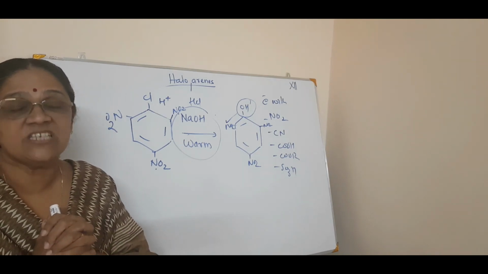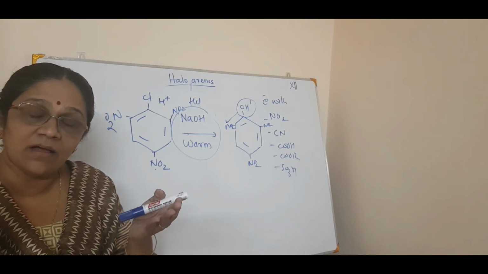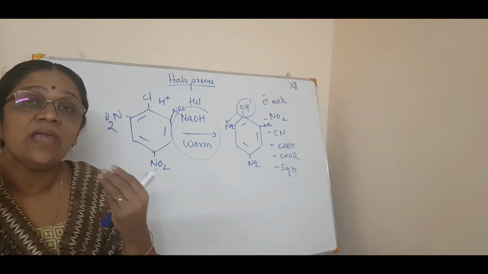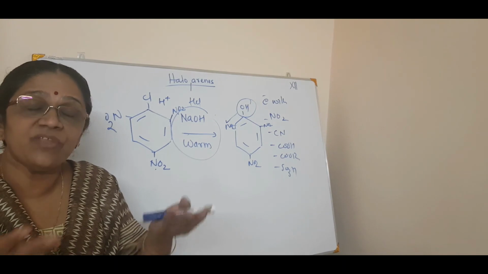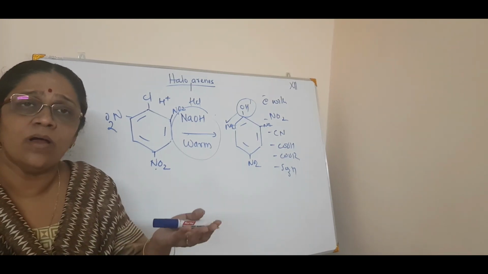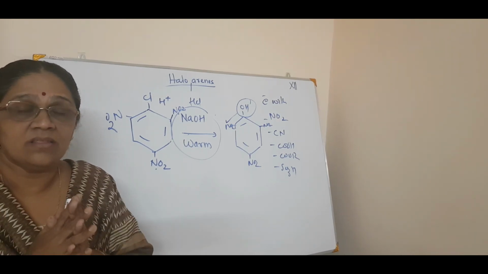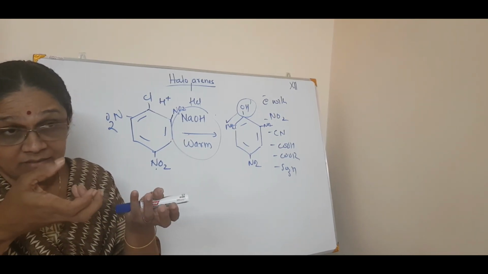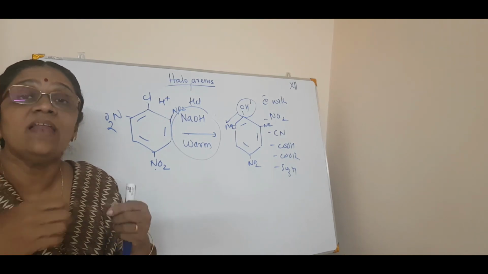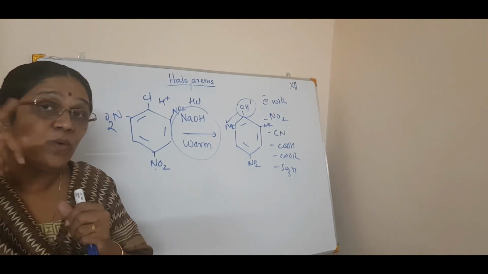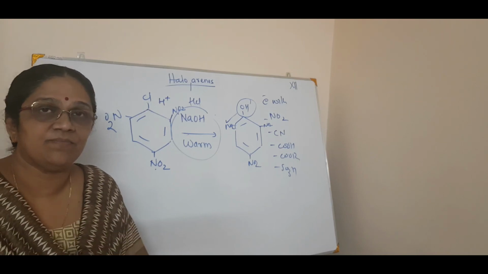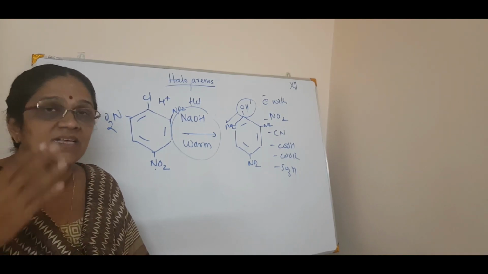Clear? Which means what? If there is an NO2 group in meta position, then there won't be any effect on the nucleophilic substitution. It is just as another group put in that benzene ring, that's all. The electron withdrawing effect is not so pronounced in meta than in ortho para. So you will ask me how it happens. For that, you have to know the mechanism. The mechanism we will see in the next session.